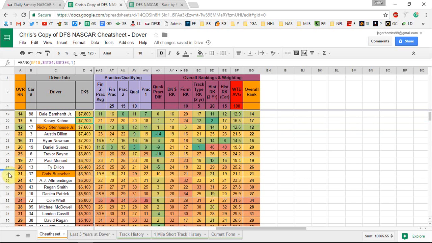And then down at the bottom, I like Chris Buescher as well. He's starting 29th this week, but did show top 20 speed, 20th place. So anywhere in that 20th to even 22nd, I think he picks up enough points to cover his $6,300 salary.